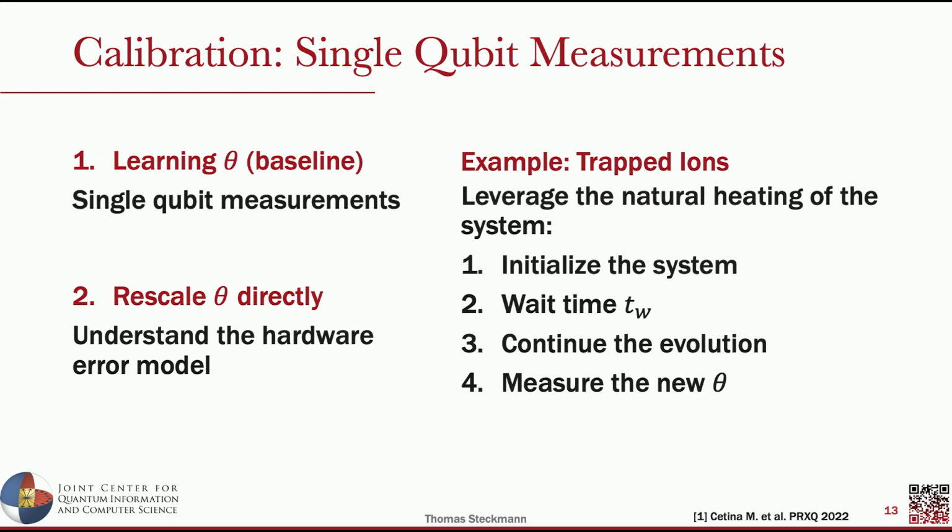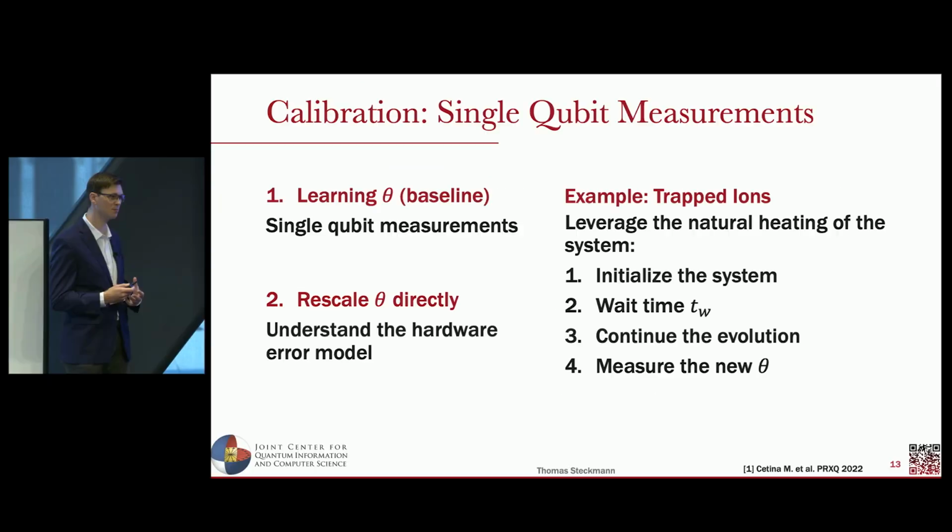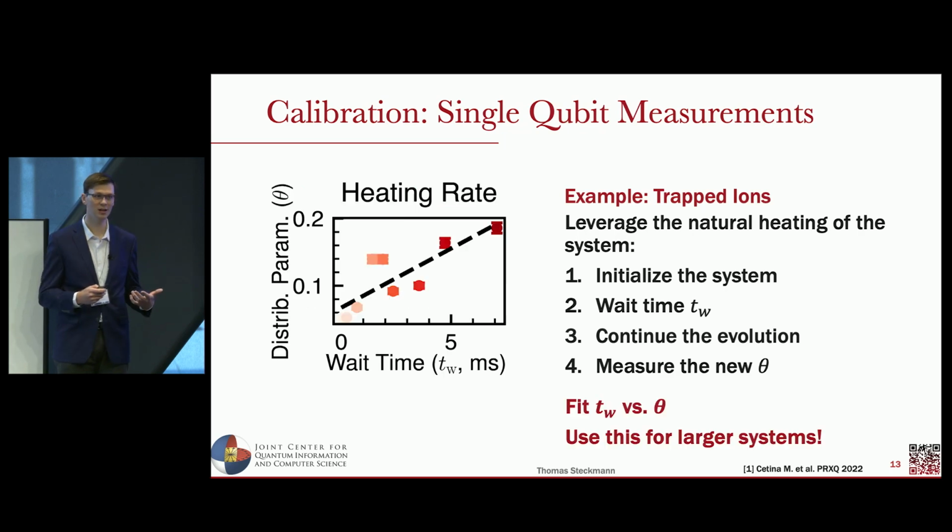So we'll have this relatively straightforward procedure where we initialize the system and cool down all of these phonon modes, and then we add a delay time. Over this delay time, the baseline temperature heats up, and then we can resume the evolution at a new temperature. Then we can learn this distribution parameter as a function of this wait time and get a linear fit for this, which we'll use as a measure of the error even for a many-body system evolution.